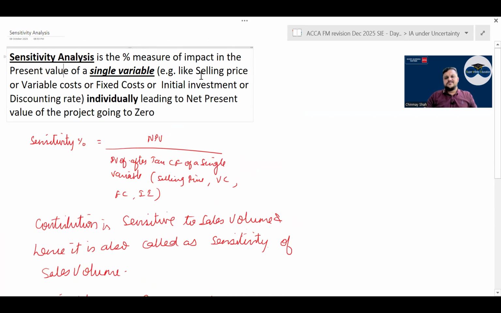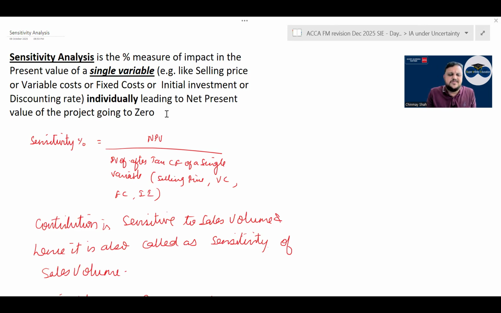So for sensitivity analysis, always remember, if a short note is asked, you have to write that it is a percentage measure of impact on the present value of a single variable. Examples are sales, variable cost, fixed cost, or initial investment. You have to do each individually. You cannot do all together; all together is simulation. Individually, how much it is falling, which will lead the NPV to go to zero. So NPV divided by the present value of after tax cash flow of a single variable.